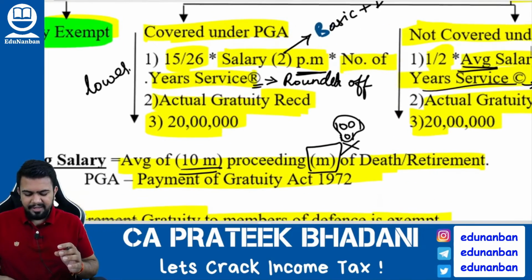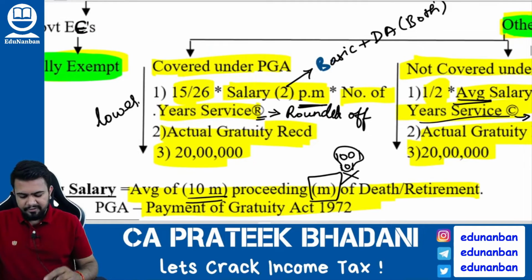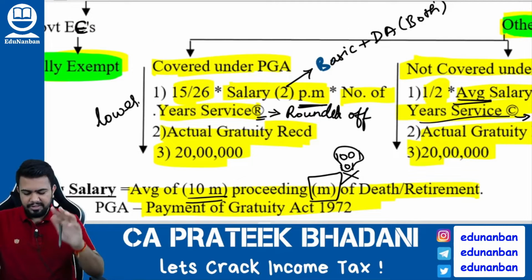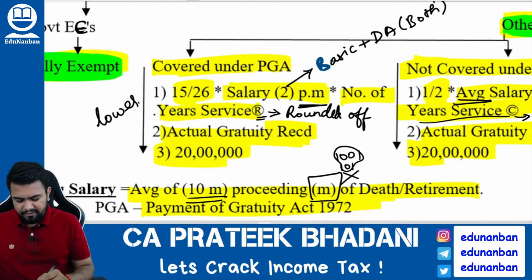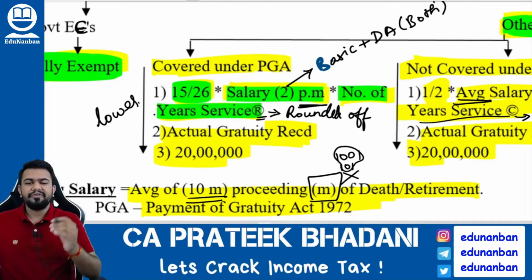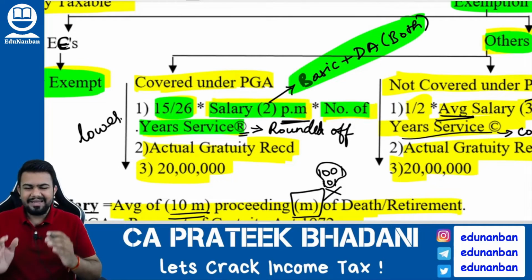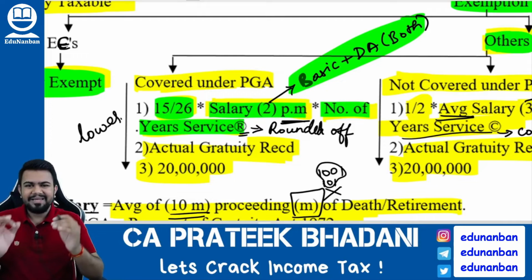If the employee is covered under Payment of Gratuity Act, then how to calculate the exemption? Firstly, you have to calculate three amounts, and the lower of the three amounts will be the exemption. So first amount, how to calculate? 15 divided by 26 multiplied by salary per month multiplied by number of years of service rounded off. Now what is this salary? Salary means basic plus DA. Basic salary plus DA.